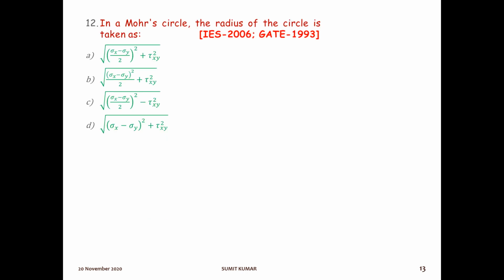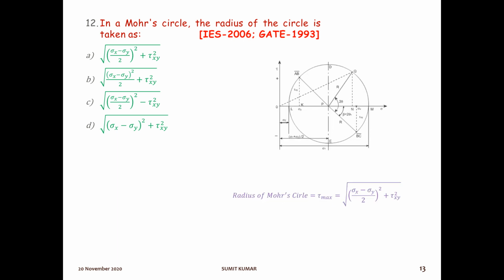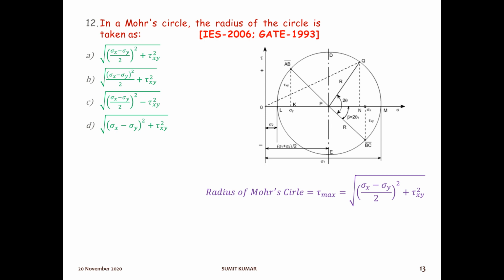The next question is, in a Mohr circle, the radius of the circle is taken as. So we know while reading in the Mohr circle, what is the radius? Radius is option number A, it is given, that is sqrt(((sigma x minus sigma y) by 2) square plus tau square xy). You can see this formula and always remember.